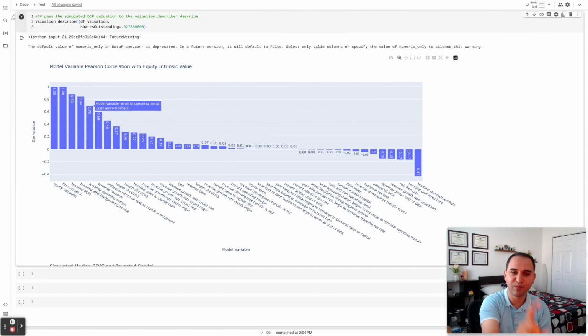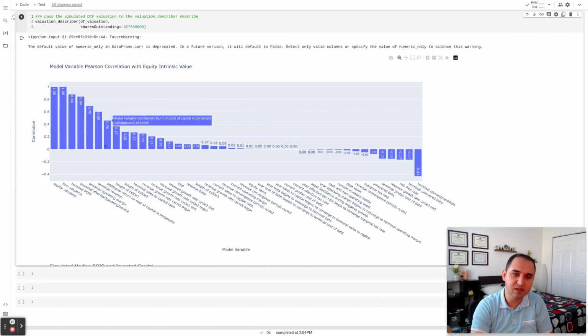But you see the next parameter that is very important is your terminal operating margin, 70% correlation. The next one is terminal revenue. Again, makes sense. That one is additional return on invested capital in perpetuity. It's a 46% positive correlation. So the higher that number, the higher it impacts the intrinsic equity value. This would be a good chart to sanity check which parameters you need to perhaps be careful with and emphasize on the inputs that you're providing to the model.